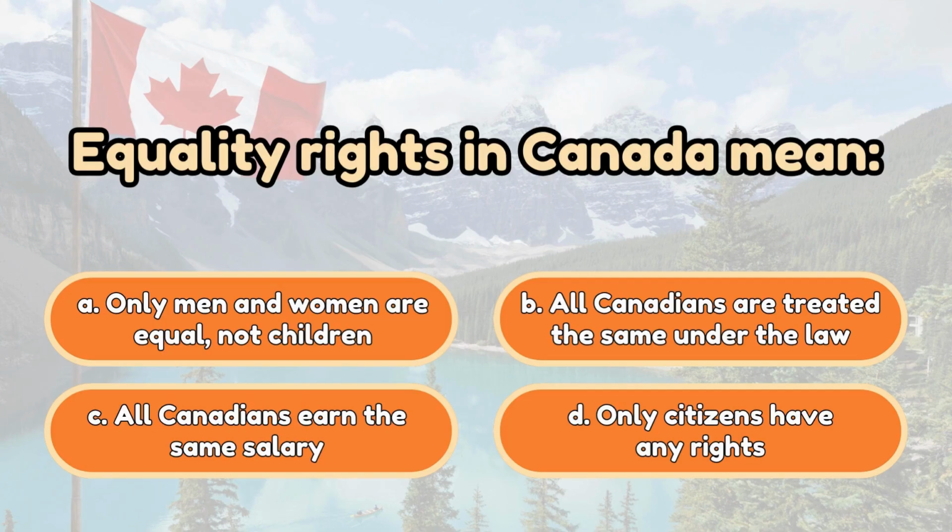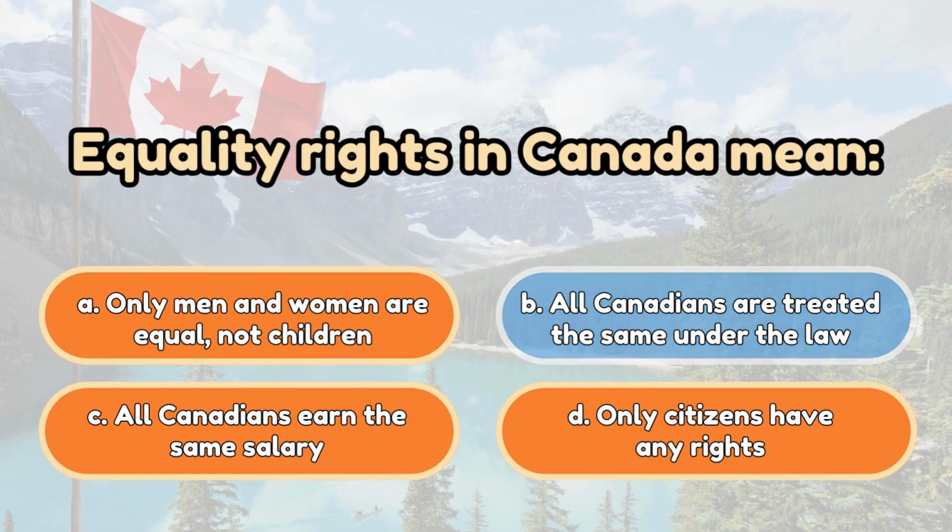Equality rights in Canada mean: A. Only men and women are equal, not children. B. All Canadians are treated the same under the law. C. All Canadians earn the same salary. D. Only citizens have any rights. The correct answer is B. All Canadians are treated the same under the law.